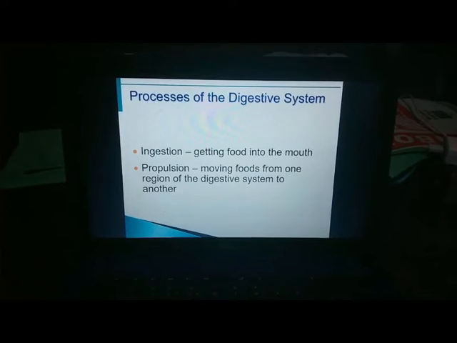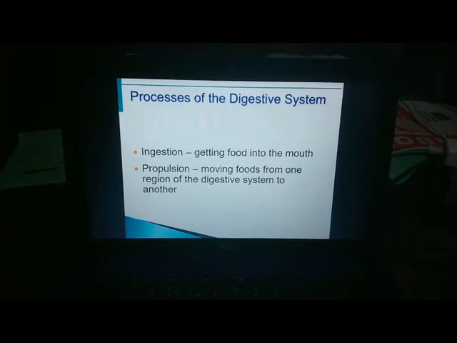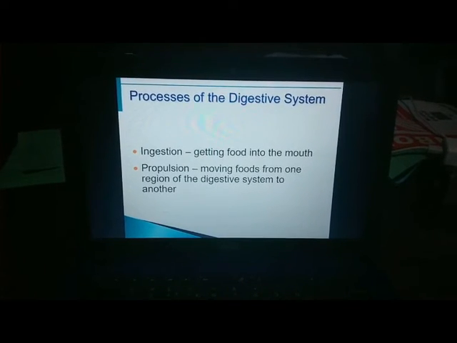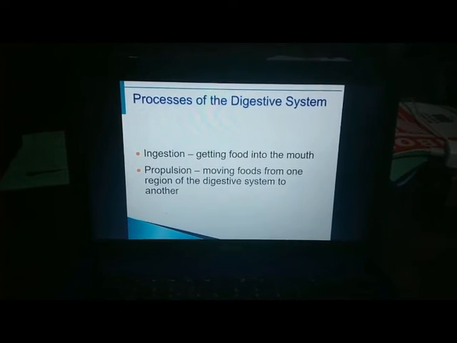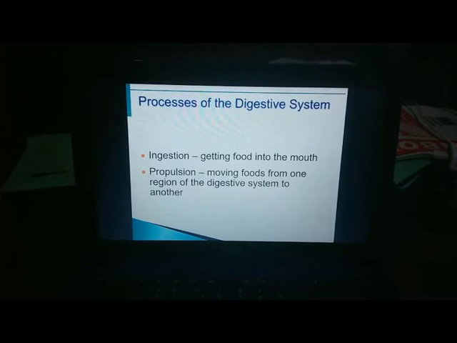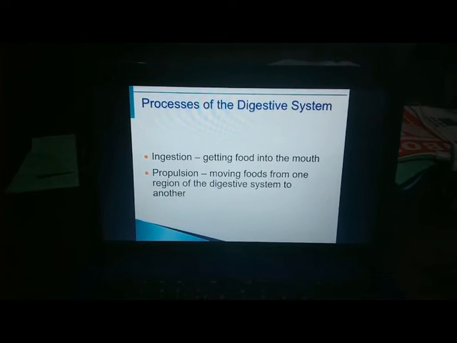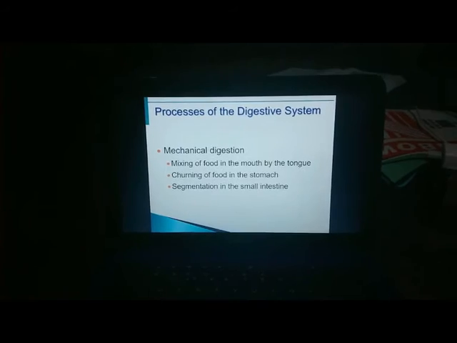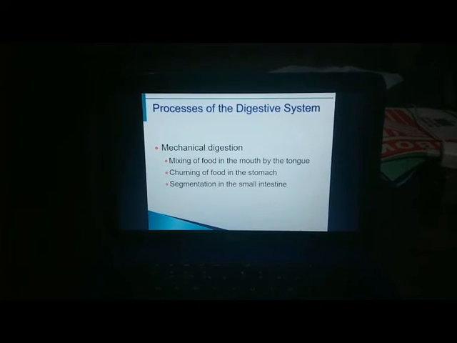Processes of the digestive system. First is ingestion, so getting food into the mouth. And then propulsion, moving food from one region of the digestive system to another. It also means to drive forward or onward by, or as if by means of, a force that imparts motion.